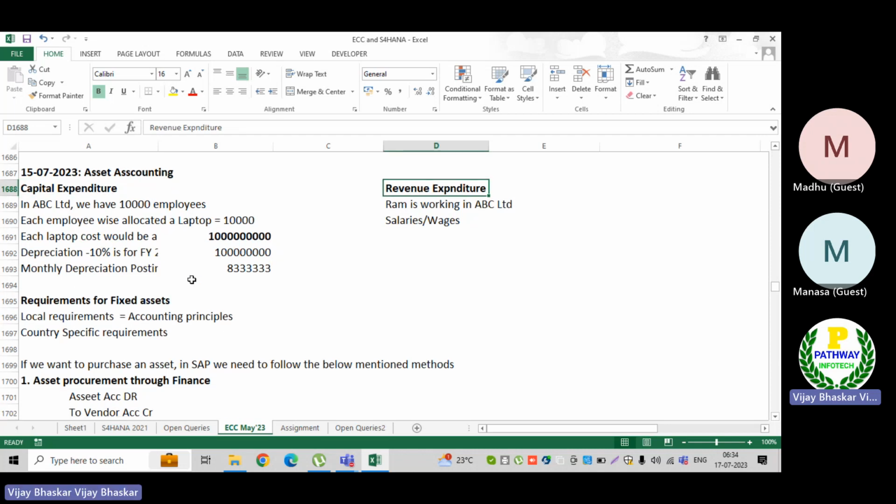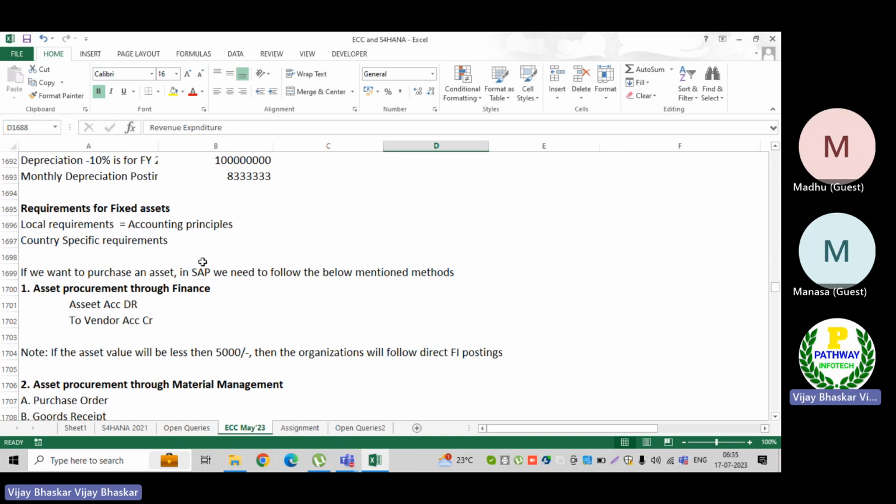Requirements for the fixed assets. There will be different kinds of requirements. One is a local requirement, another is a country-specific requirement. For local requirements in India, we have to follow the depreciation calculations based on our local government rules and regulations, which we call accounting principles.